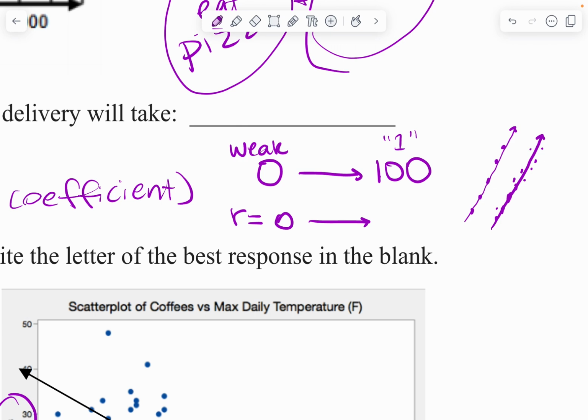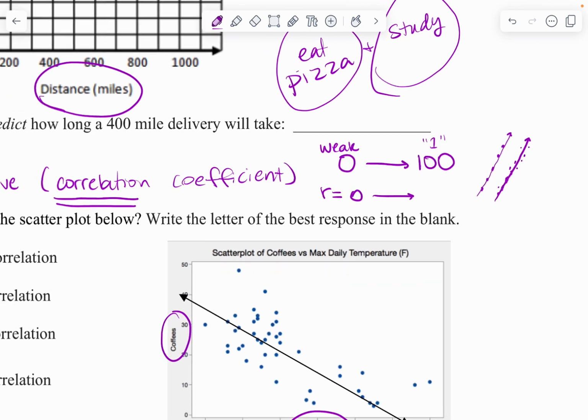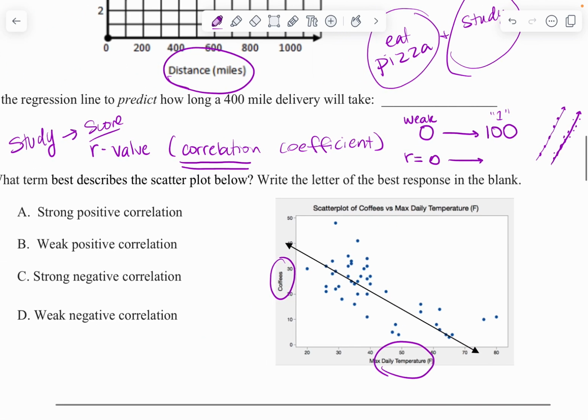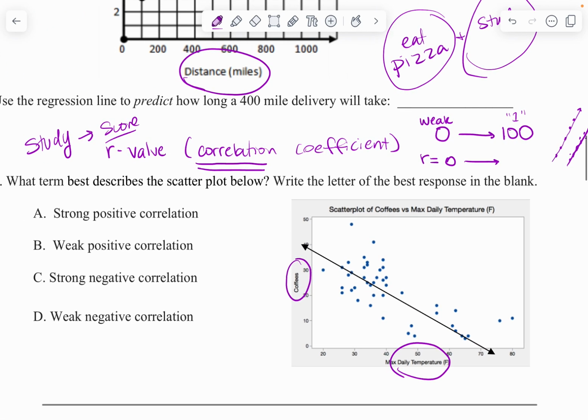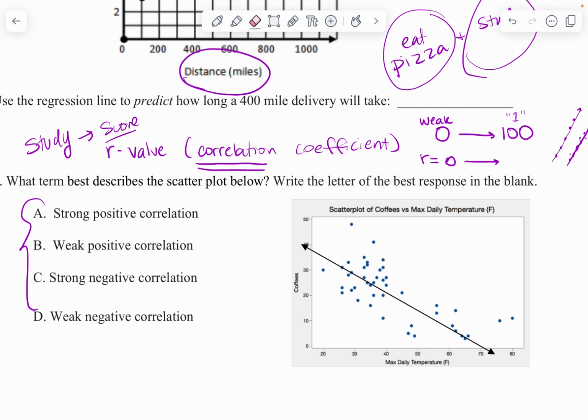So whenever you're asking me to make predictions, the first thing I basically decide is whether this is part of the question or not. I ask myself, what type of relationship do I have? So if I look at this picture, I say, okay, it looks to me like the data is pretty scattered.